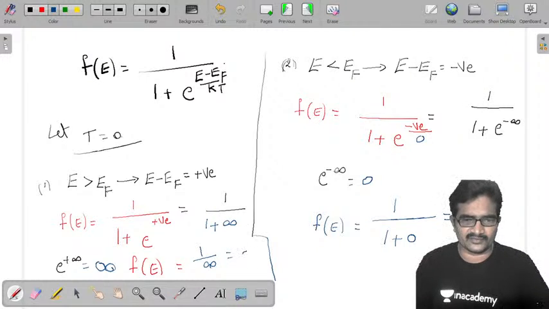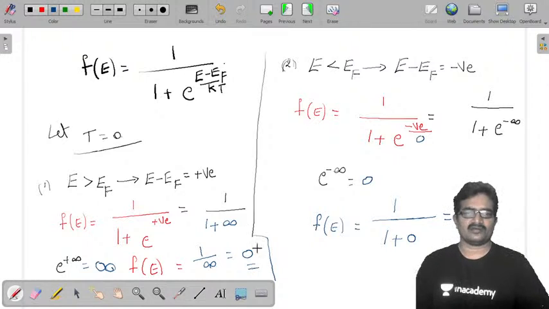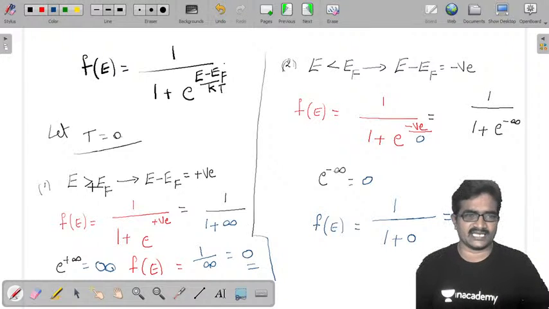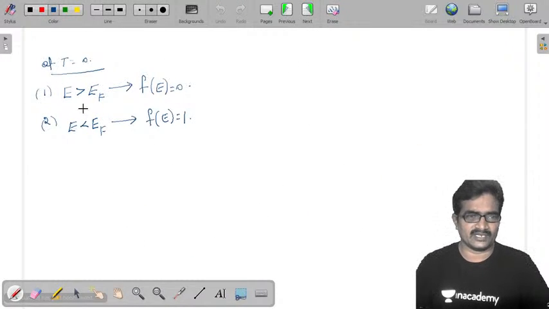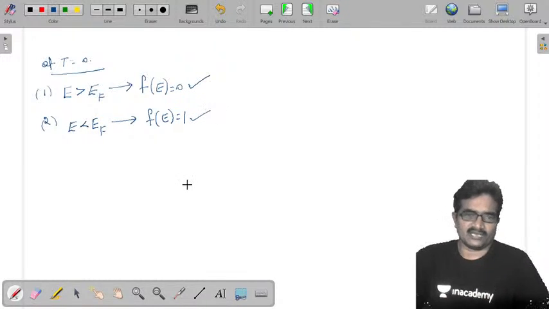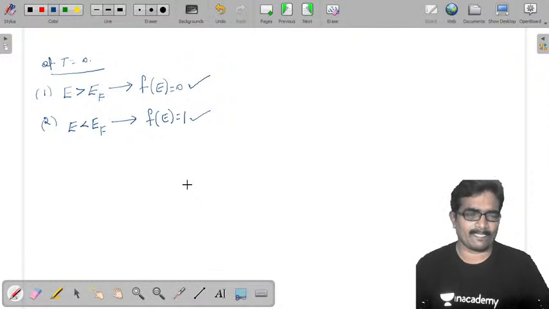Sorry, a small confusion. Finally, for E less than EF, it is 1. For E greater than EF, it is 0. Now I am going to plot this f of E and E.